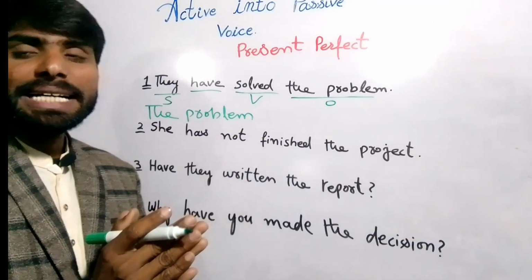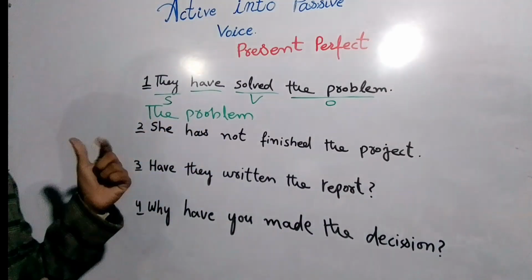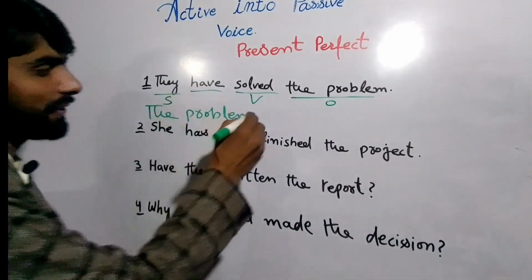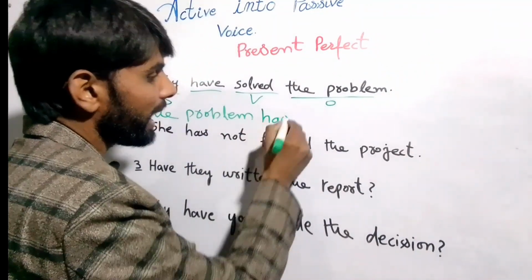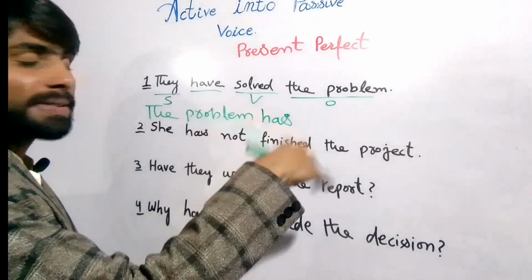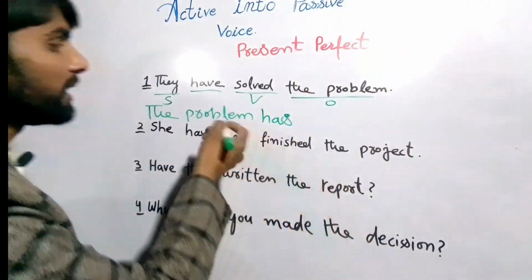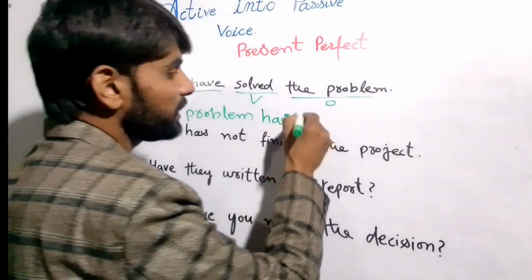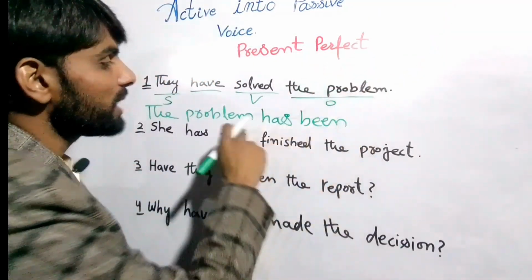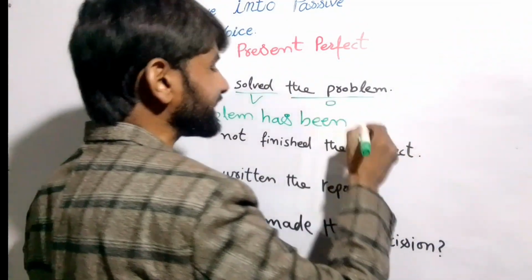So we will always write the helping verb according to the subject, right? The problem is singular, right? So for the singular we'll use has, right? Has been, right? So now we'll use the helping verb of the next tense, that is present perfect continuous, right? What was the helping verb of present perfect continuous? Has been, right? After that we'll write the verb, always third form.